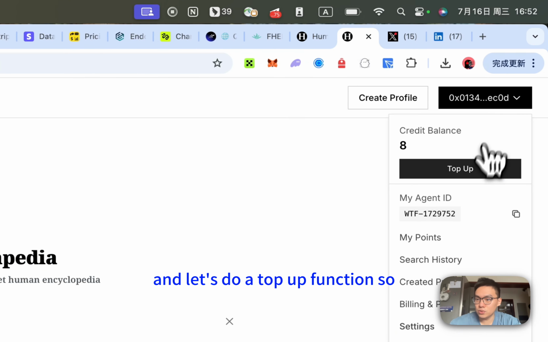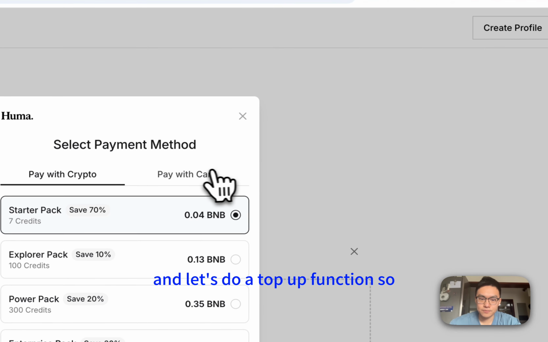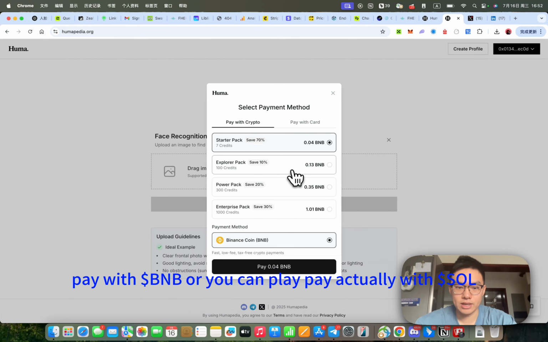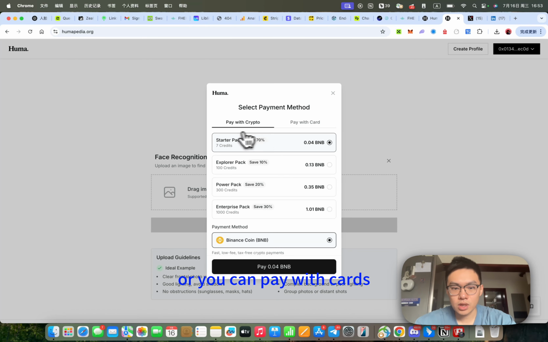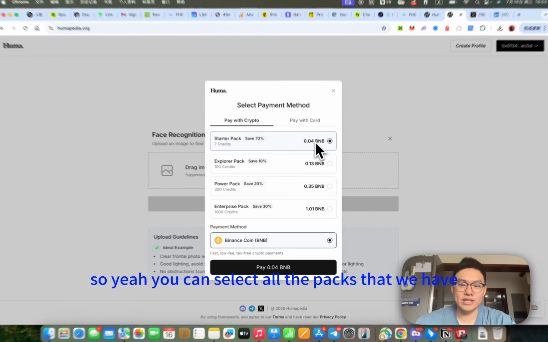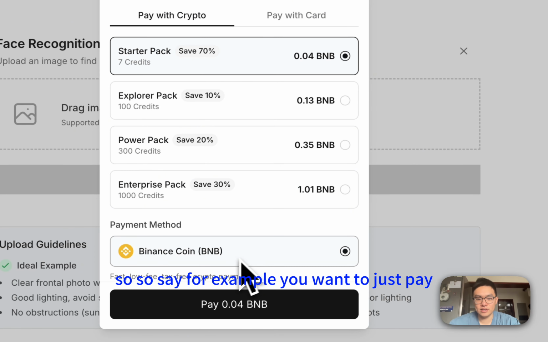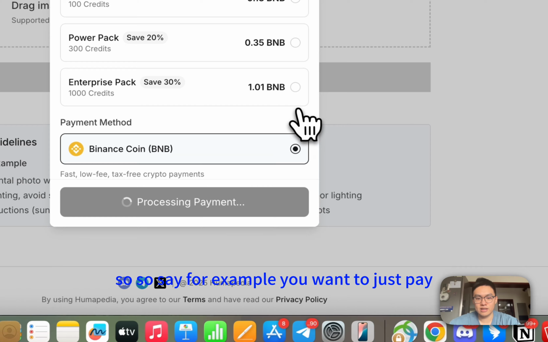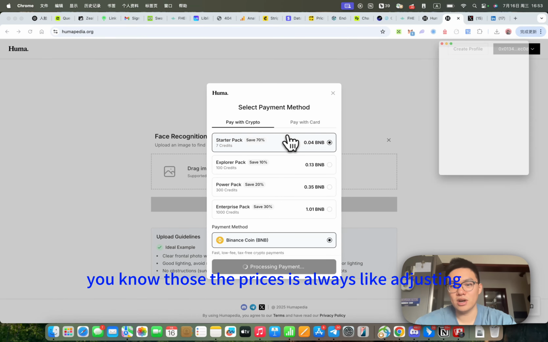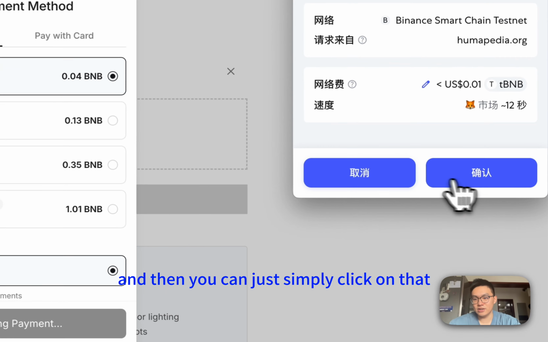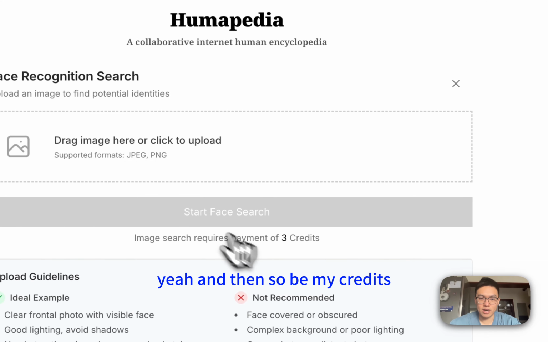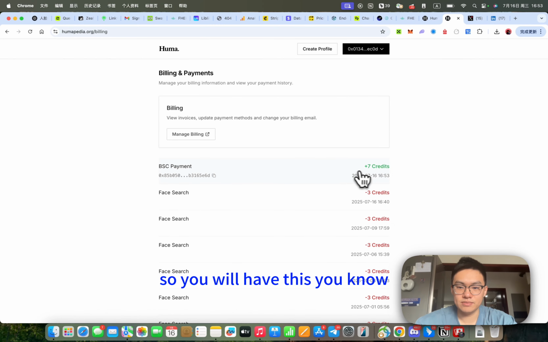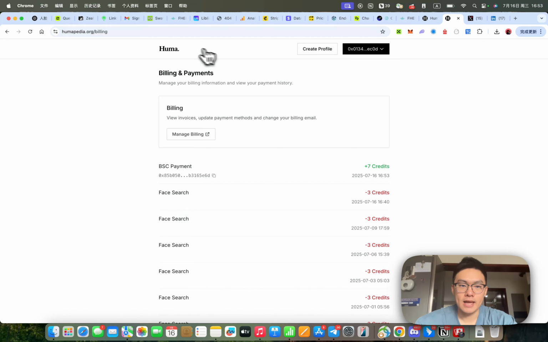Now let's do the top-up function. You can pay with BNB, or with Solana, or with cards. You can select any of the packs that we have. Say for example, you want to just pay. I'll just do it for testing. The prices are always adjusting. Then you can simply click on that, and you will have the payment ready immediately. Then view my credits, and you will have this credit ready for you.